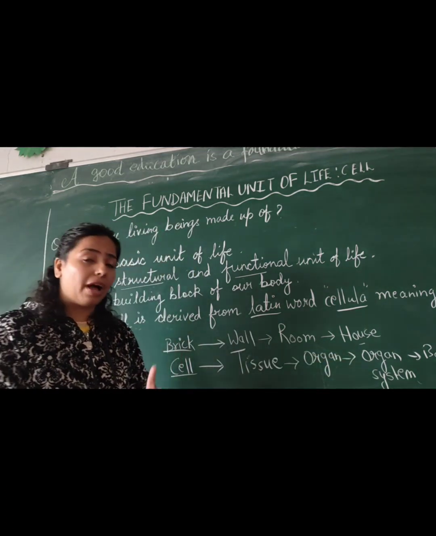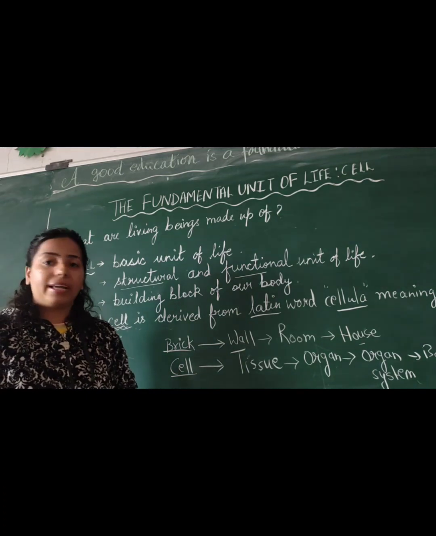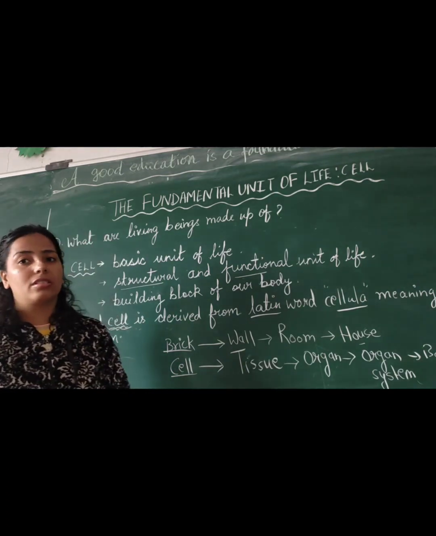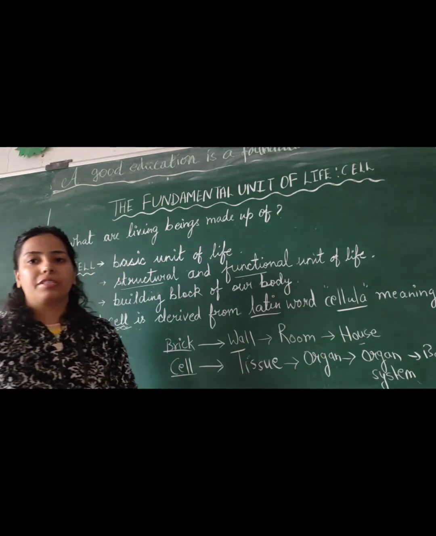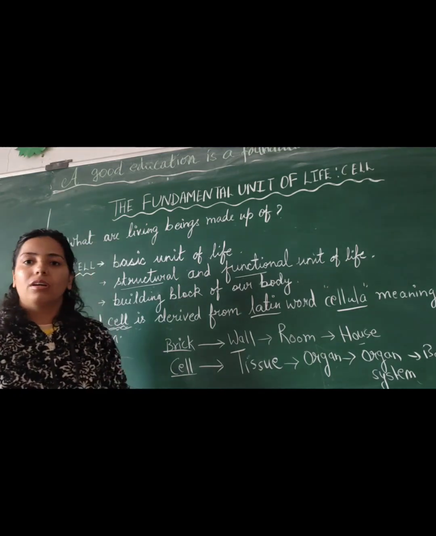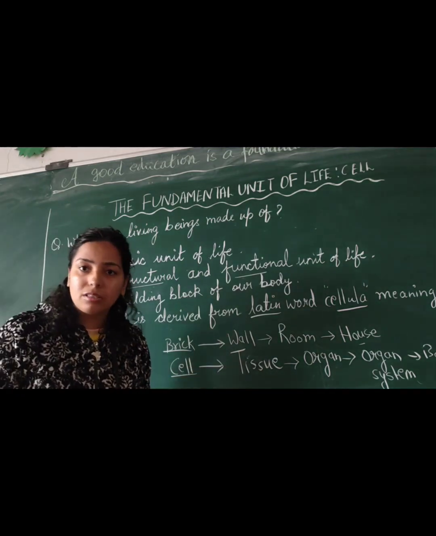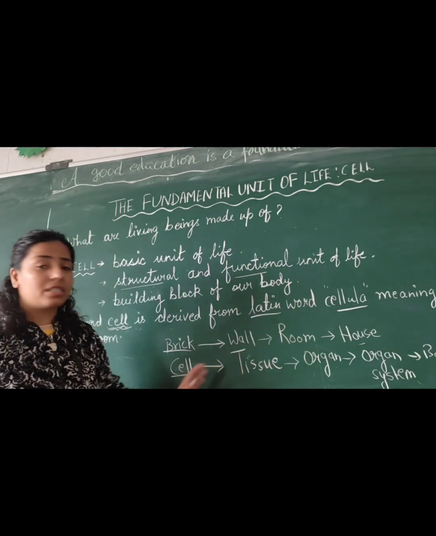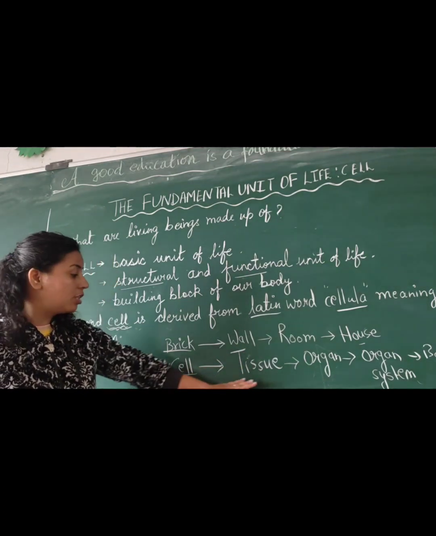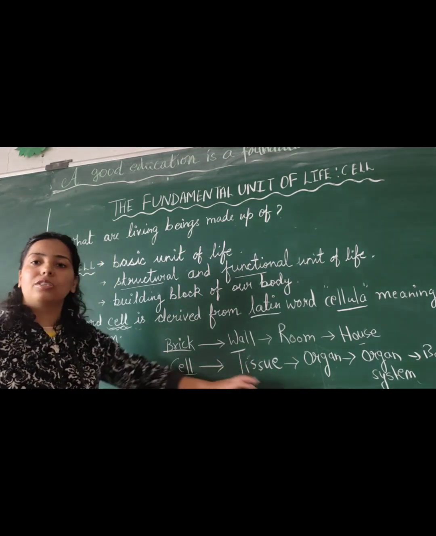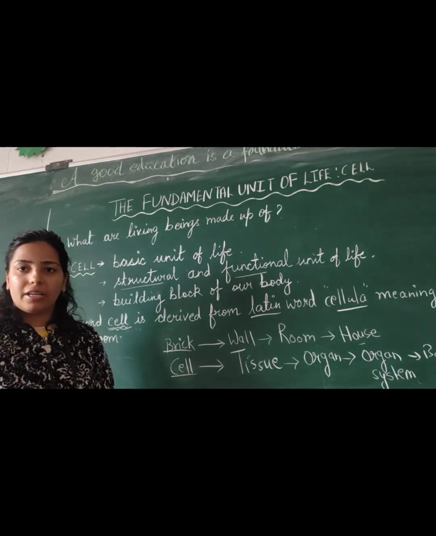In your body, you have a digestive system for digestion. For different processes, you have different systems, right? Respiratory system for respiration, excretory system, circulatory system. So there are organs, tissues and cells. A group of cells is known as a tissue. Fine.